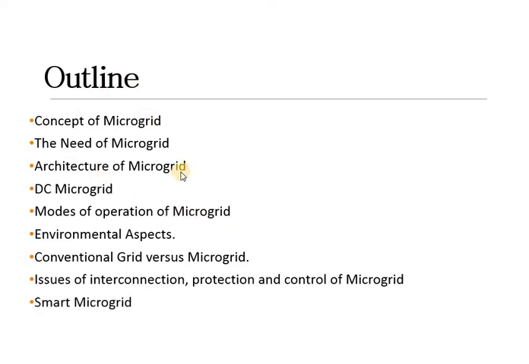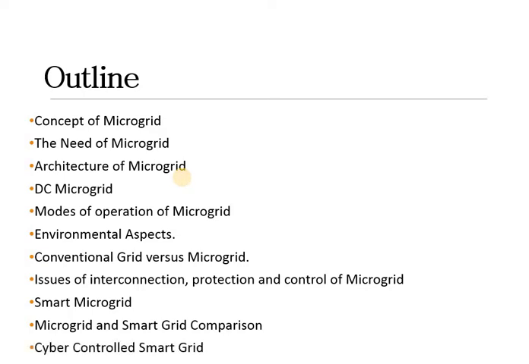Then we will see what is meaning of smart microgrid, then difference between microgrid and smart grid, and cyber controlled smart grid. So this will be the flow of our discussion.